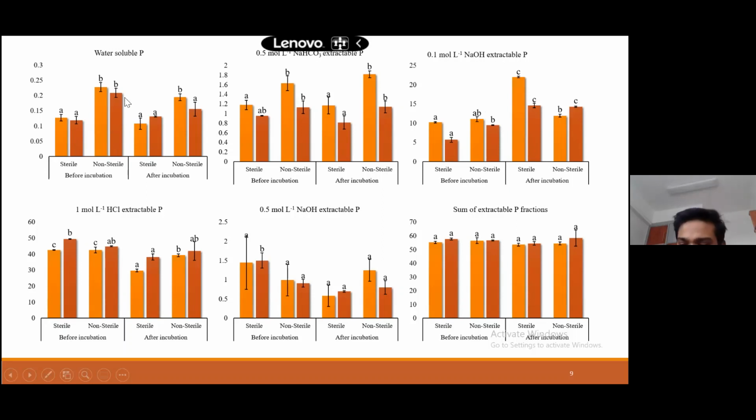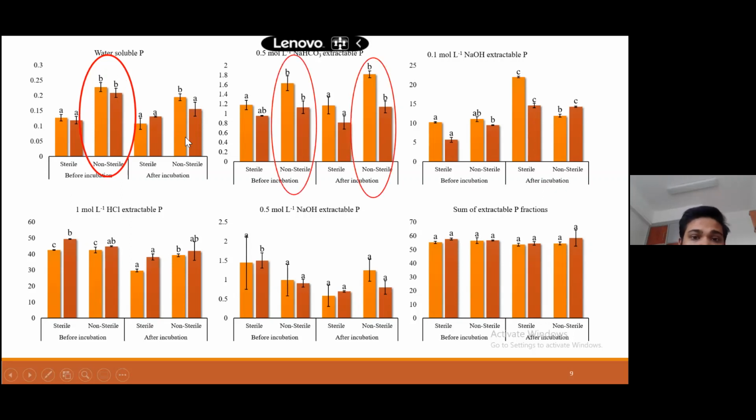So you can see from here, for non-sterile biochar, the water extractable phosphorus was significantly high. You can see the significance level here. I put BB, which means higher significance levels. So you can see the non-sterile biochar was higher in water extractable phosphorus.